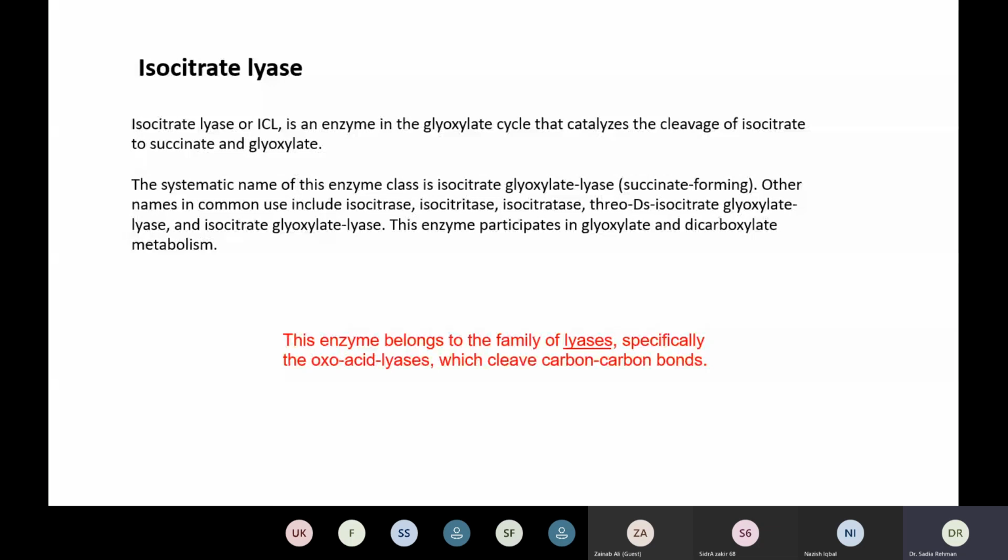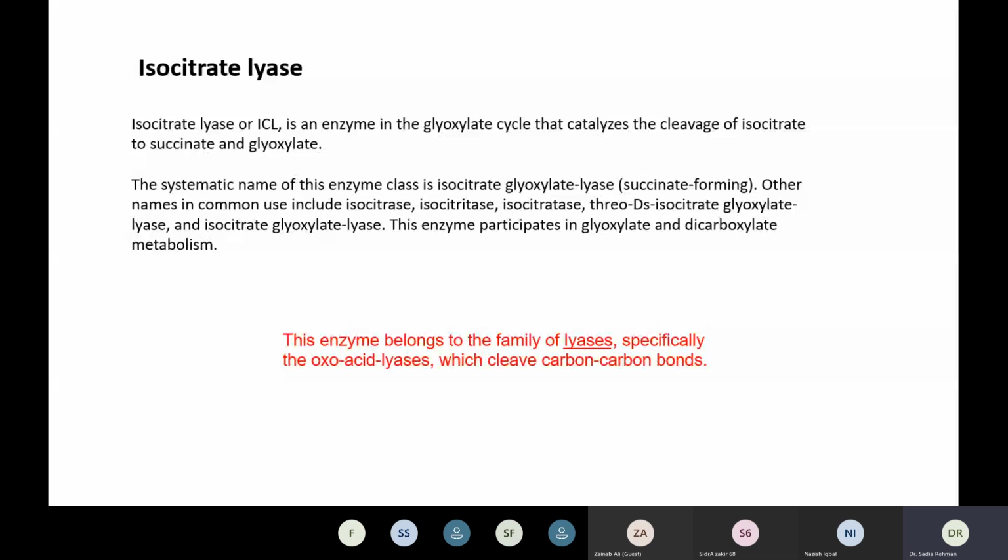It is also called a succinate forming enzyme. Other names in common use include isocitrase, isocitratase, DS isocitrate glyoxylate lyase, and isocitrate glyoxylate lyase. These are its names. This enzyme participates in glyoxylate and dicarboxylate metabolism, in the glyoxylate cycle or in decarboxylation processes. This enzyme belongs to the family of lyases, specifically the oxoacid lyases, which cleave carbon-carbon bonds.